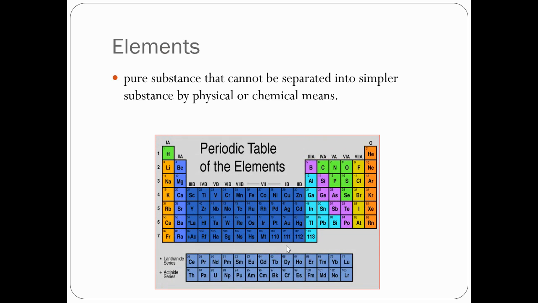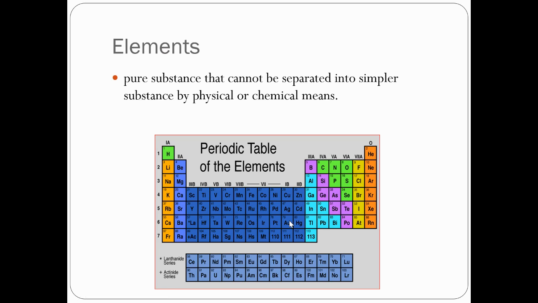So here we have the periodic table. This is what I've been saying over and over again, that these pure substances can't be separated into anything simpler by physical or chemical means. That's just as pure as they get. Here is oxygen, which we saw earlier. Silver is right here, gold is right here. Au is gold, Ag is silver, Pt is platinum, then mercury. They use the Latin names for some of these. That's why Ag is silver, because S is already being used by sulfur, so they use Ag. But anyways, this is as pure as these things can get.